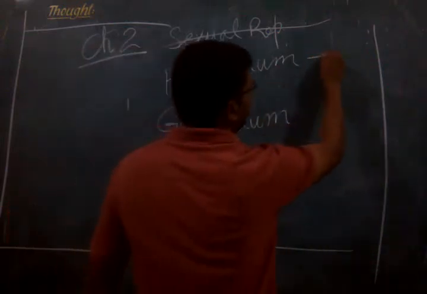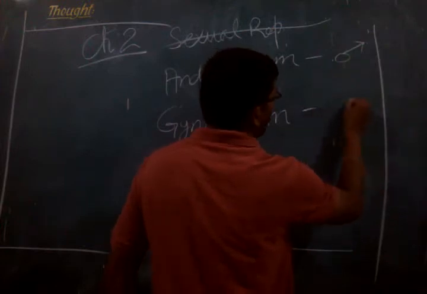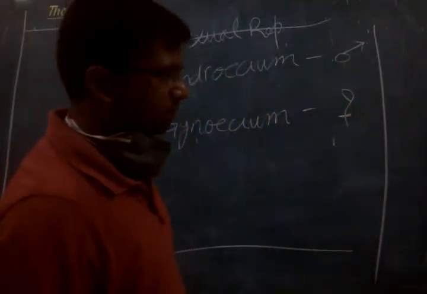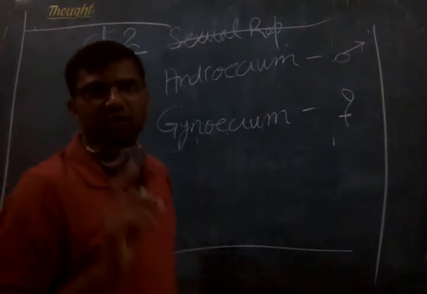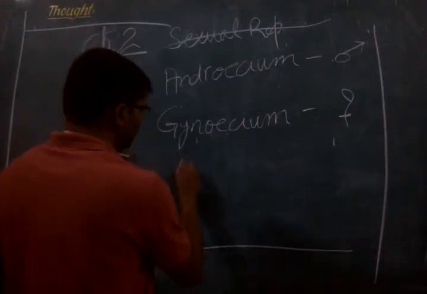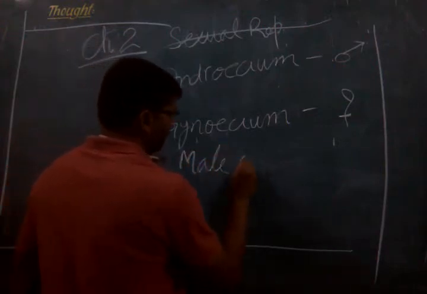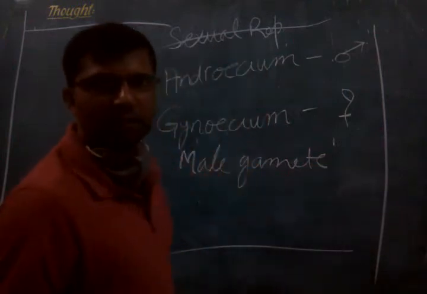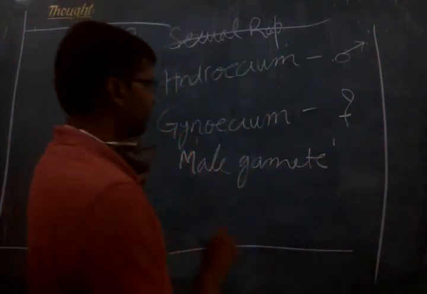So androecium is the male part, gynoecium is the female part, right? We had seen the process of formation of the male gamete and the process of formation of the female gamete.